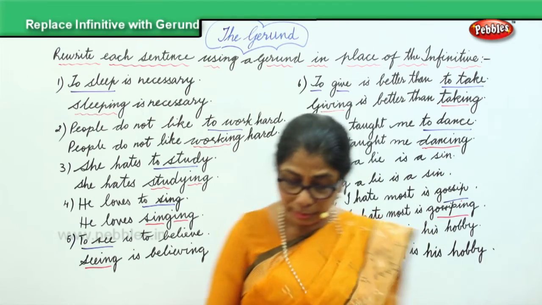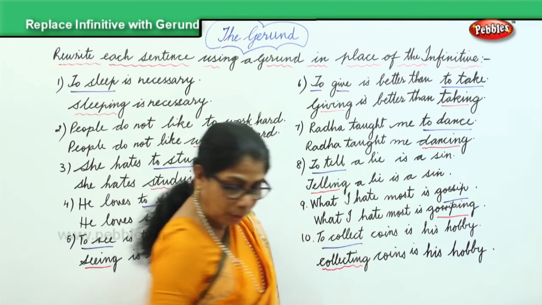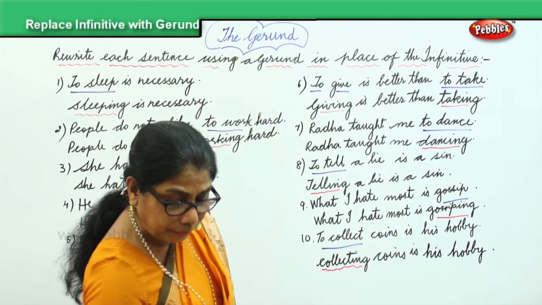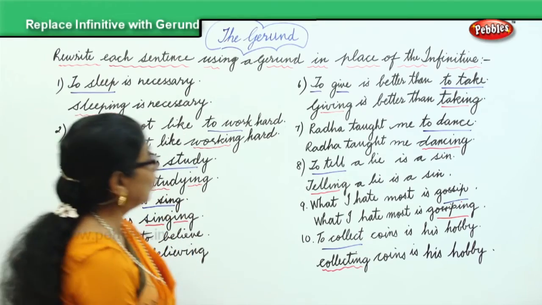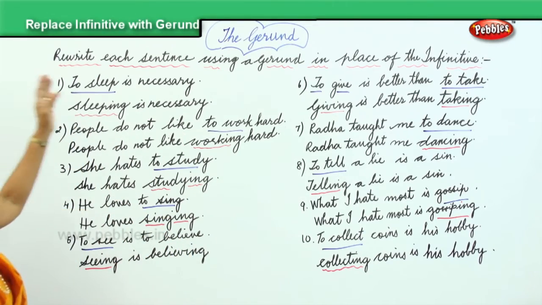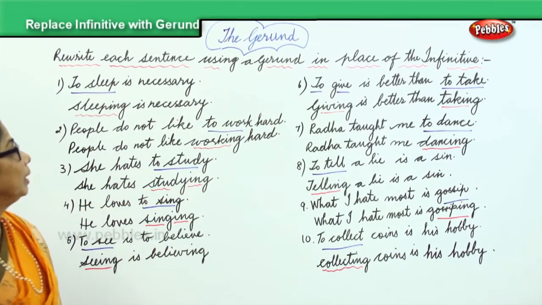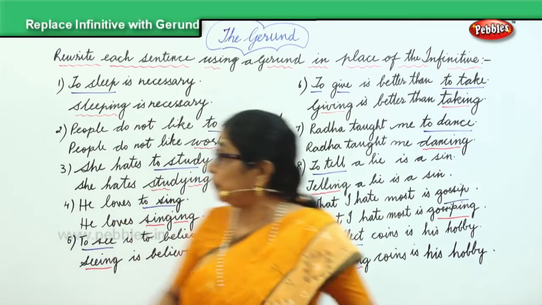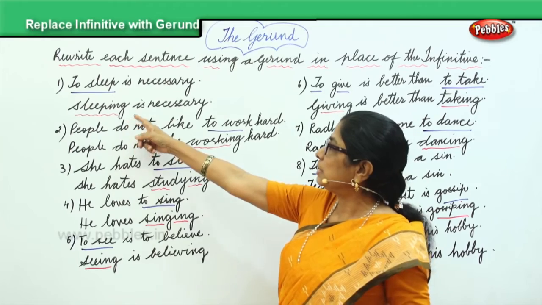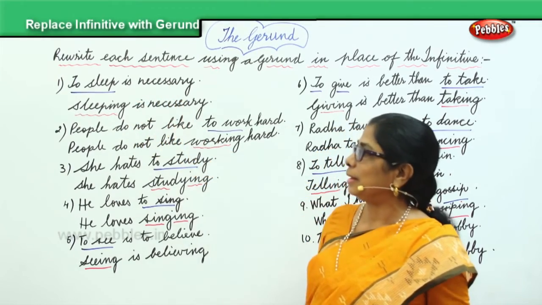So we come to the end of the exercise. What have we done here? We tried to change the infinitive and we filled in with gerund. Rewrite each sentence using the gerund in the place of the infinitive. In the first sentence, to sleep is the infinitive, and we put sleeping. To sleep is necessary, sleeping is necessary.